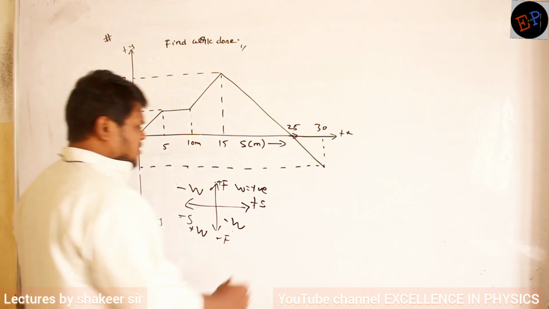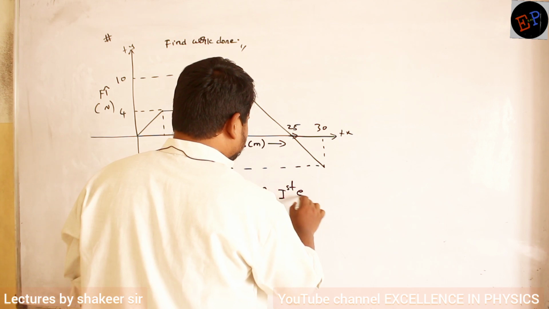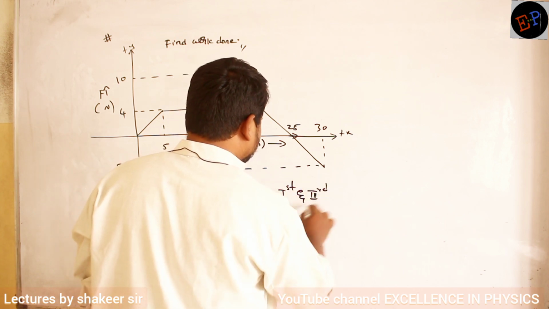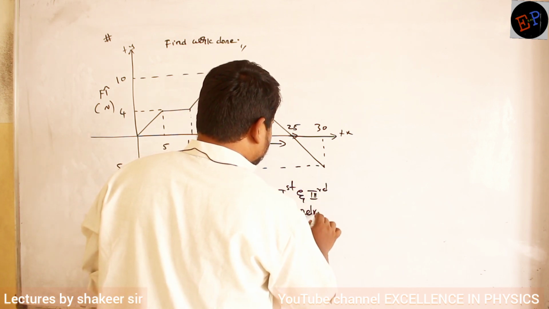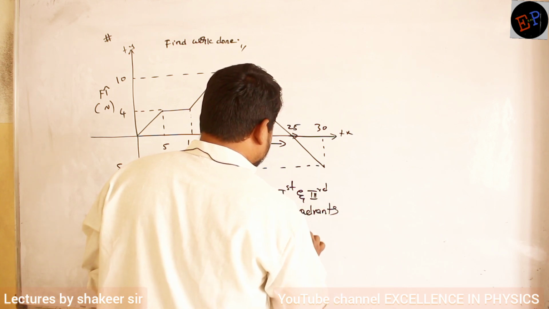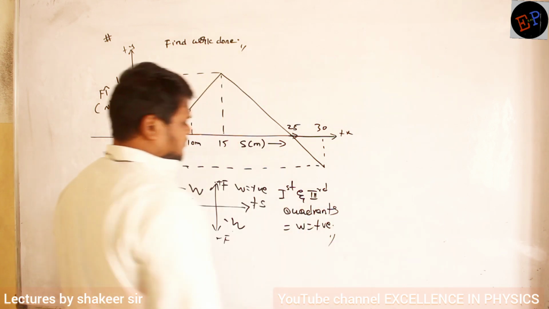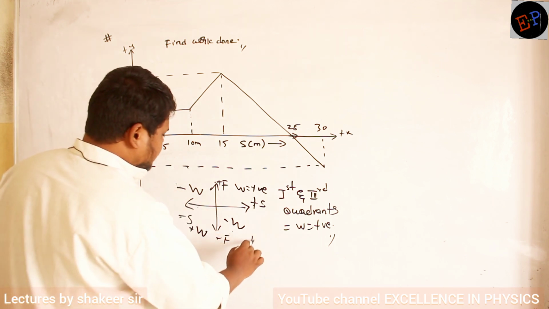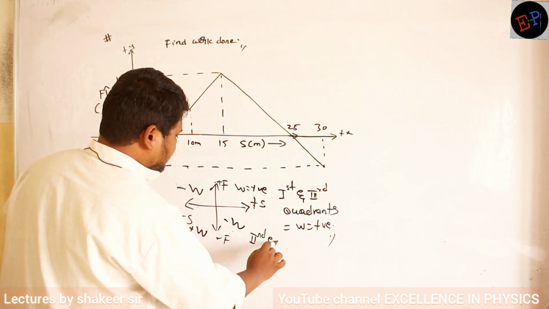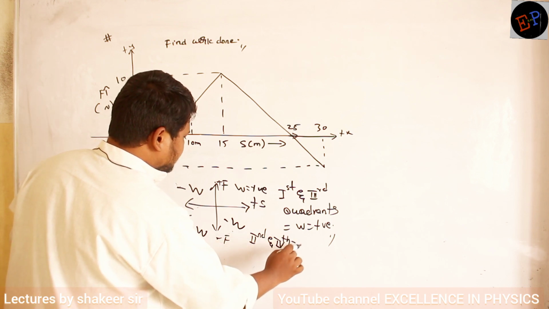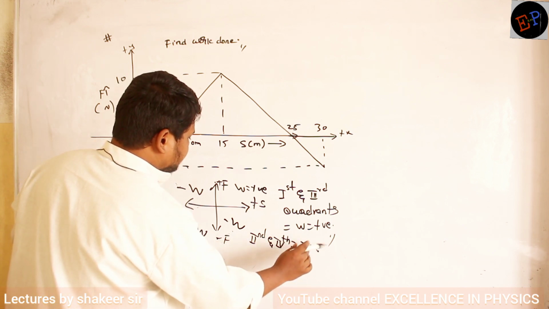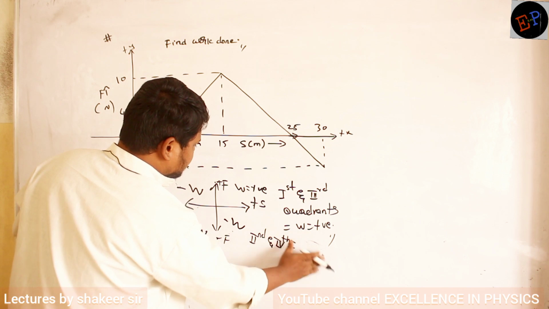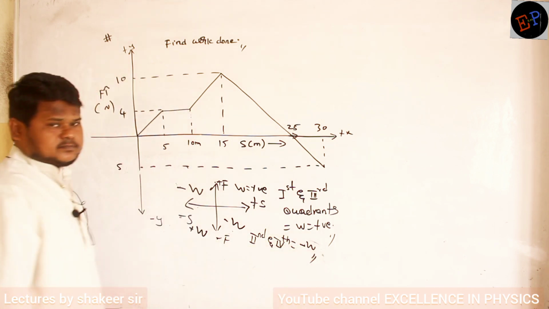Clear, no? So here work done will be positive in the first and third quadrants. In the second and fourth quadrants, work done will be negative. Clear now? So negative work will be done.